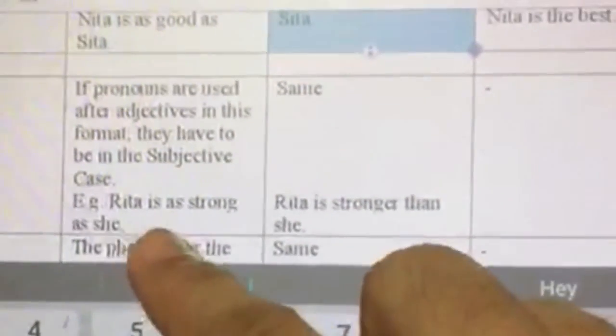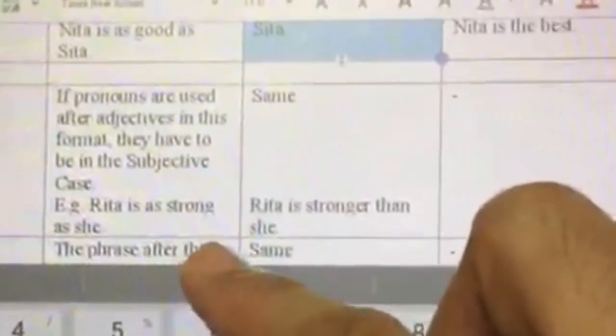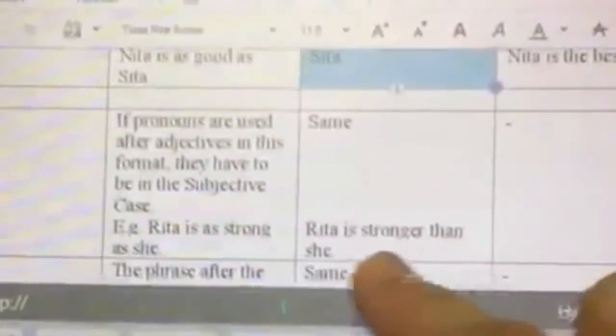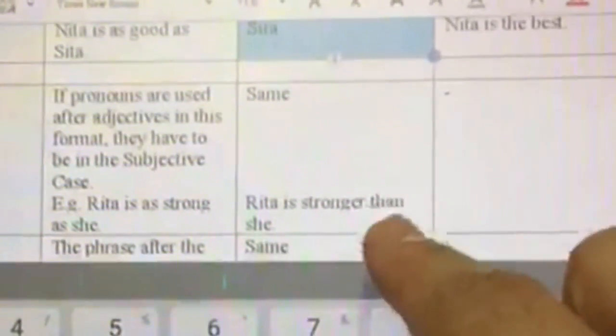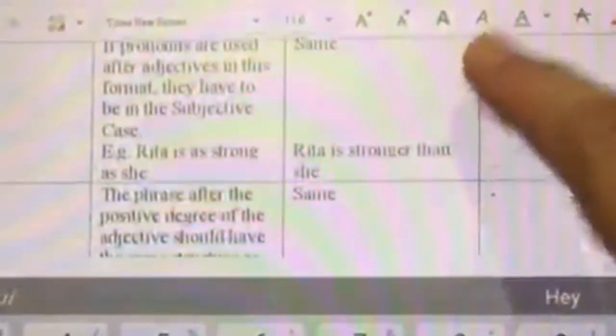For example, Rita is as strong as she. It is wrong to say that Rita is as strong as her. Okay, same rule applies in the comparative degree also. So we can say Rita is stronger than she, but we cannot say Rita is stronger than her. I know Rita is stronger than her sounds better, but that is a normal mistake that we all make. We have to use subjective case pronoun.